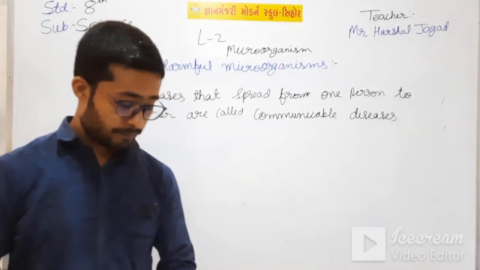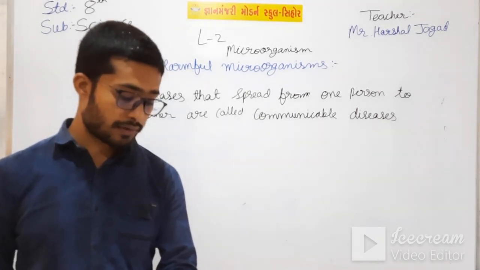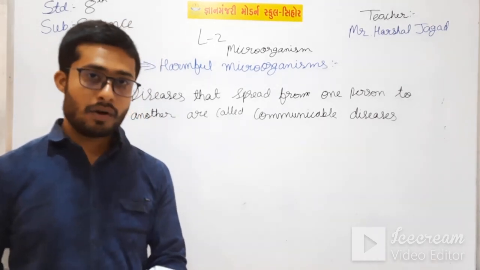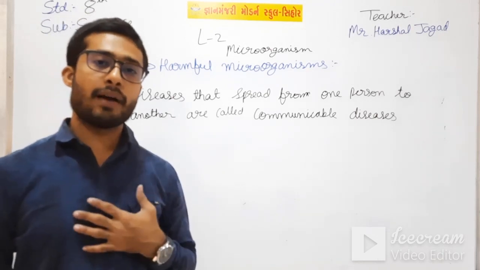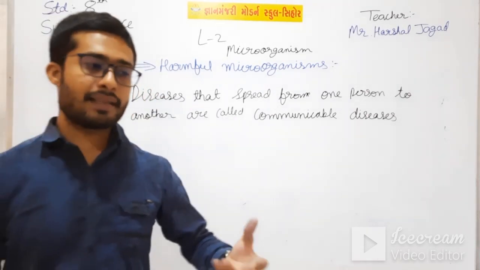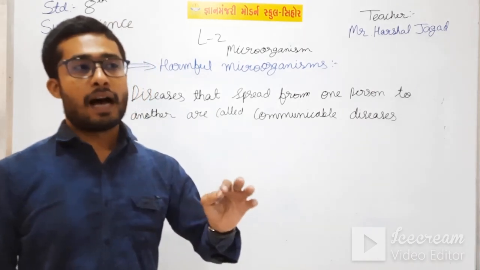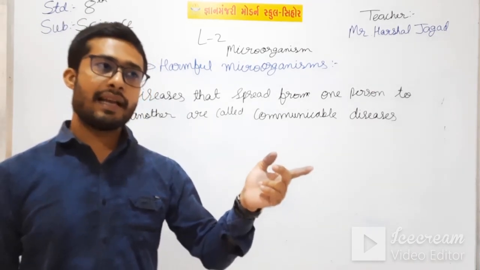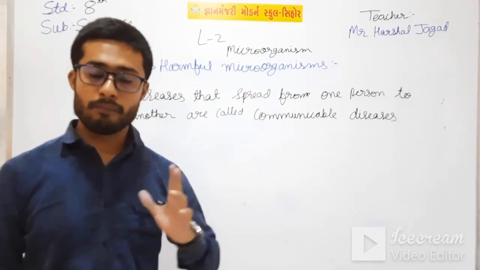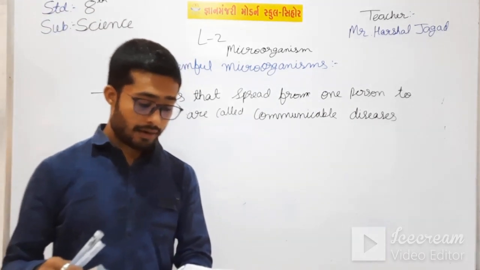The next point. Some insects like flies and mosquito and also some animals carry these pathogens and spread disease from one person to another. Okay, if I take an example, if I am an unhealthy person, then some insects bite me, and then after biting me, it bites a healthy person. Then also these diseases are transferred from me to the other person. They are called carriers of the pathogens.